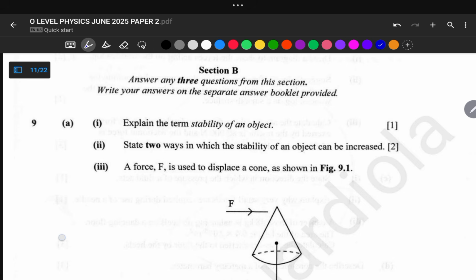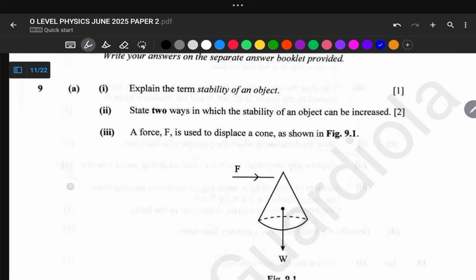Stability refers to the ability of an object, system or person to maintain balance, firm or unchanged when exposed to external forces or disturbance. In other words, stability means the tendency of a body to return to its original position after being slightly disturbed, and in general stability is all about resistance to change and the ability to maintain balance or function properly under pressure.